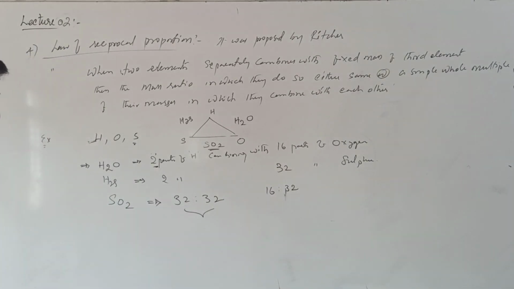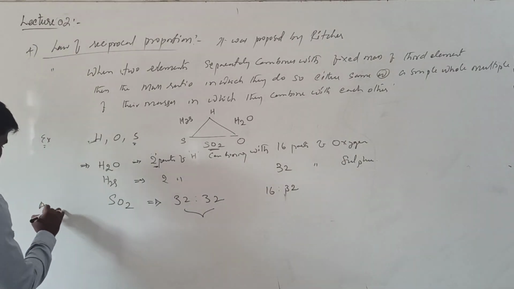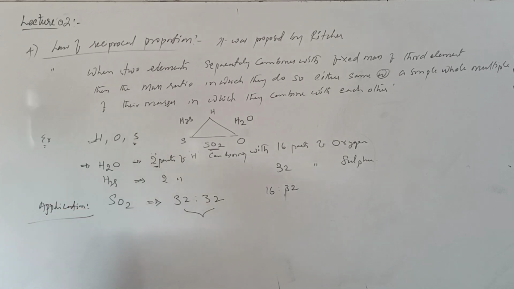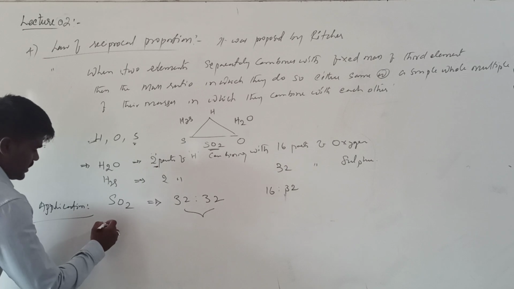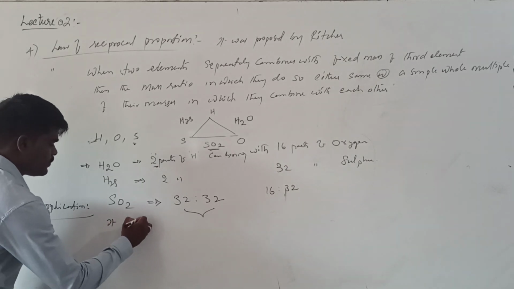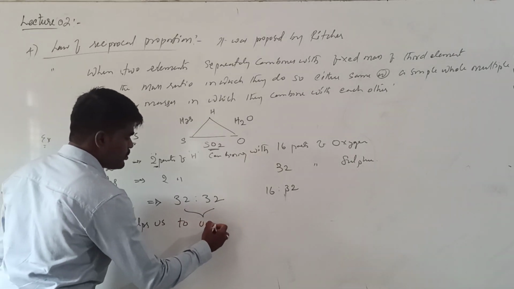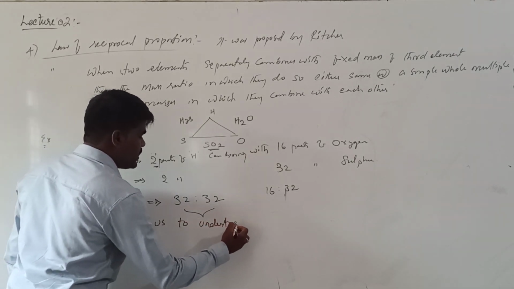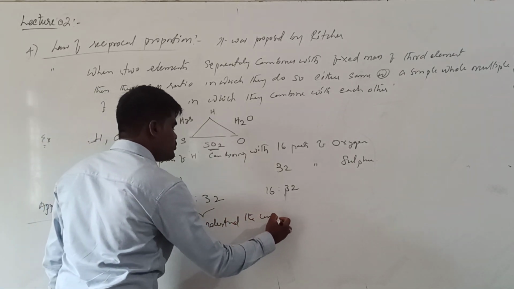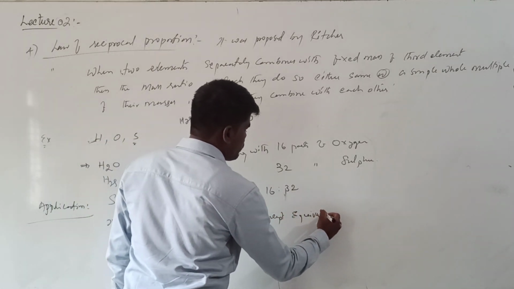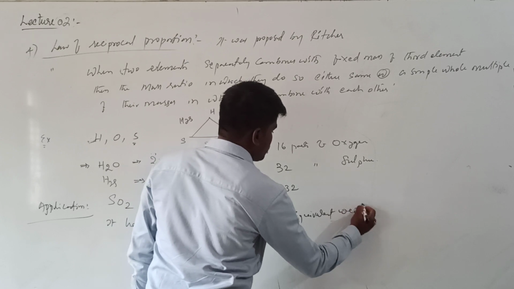What is the main application of this law? If you are talking about application, it helps us to understand the concept of equivalent weights.